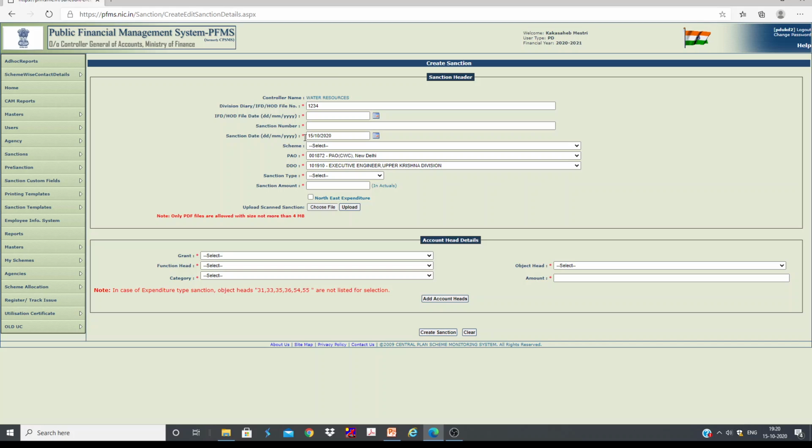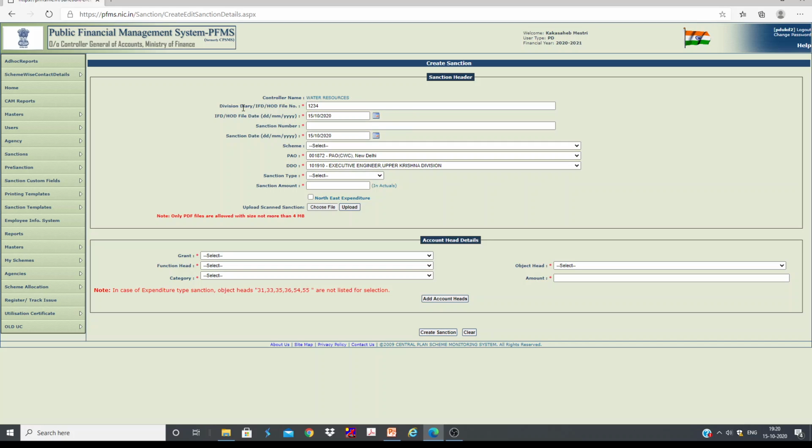Generally in ministries, for processing some of the cases, they always take the concurrence of the Integrated Finance Division. So we need to write that one. Generally for TA bills and processing regular bills, IFD concurrence is not required. Generally the practice is that we write the same number which is written here. So I am going to write the same number here. And sanction number, oh sorry, this is basically the date.